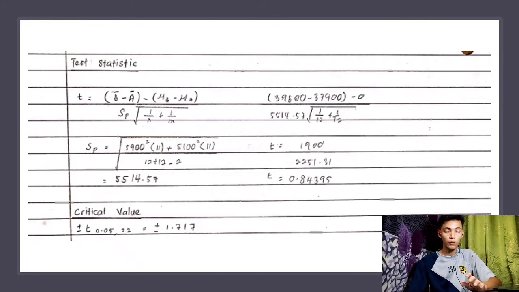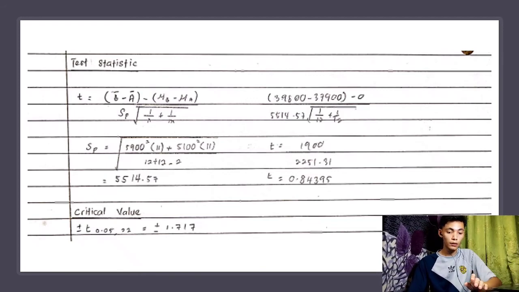After we get Sp, we put the values into the formula of T. We get 39,800 minus 37,900 minus 0, over 5514.57 times the square root of 1 over 12 plus 1 over 12.